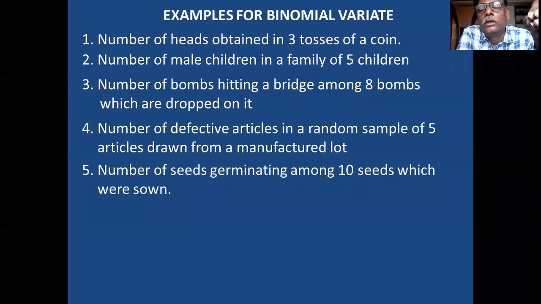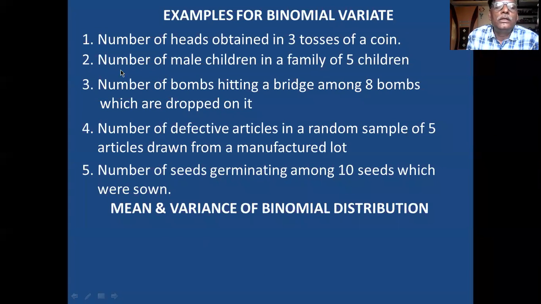Suppose if you do not provide proper water to that, all may not germinate. Okay. Out of 10, 1 may germinate, 2 may, 3, 4, 5, 6, 7, 8, 9, 10. All the 10. Okay, this is the question. Fifth question. These are the 5 examples you remember.